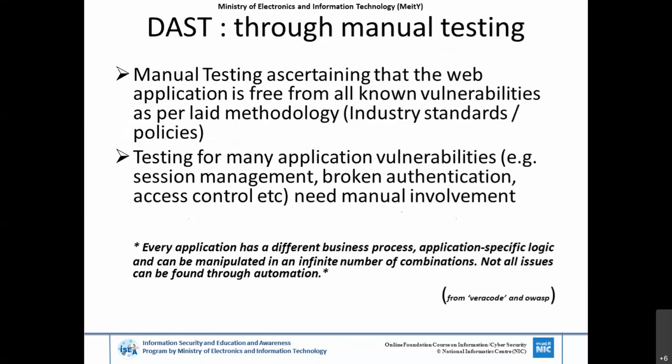And next one is test. There are tools for automated scanners, and in NIC we are performing manual testing also before hosting any application, as per the audit procedures. In manual testing, we test 3 to 4 levels of roles to identify whether there are any issues with the sessions and whether any privilege escalations can happen.